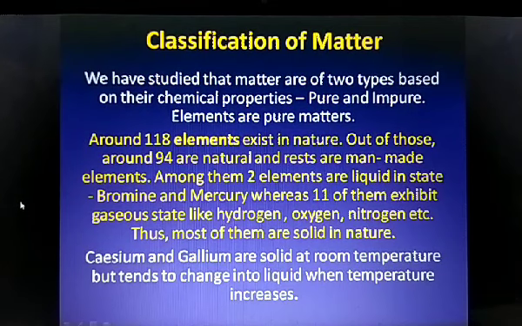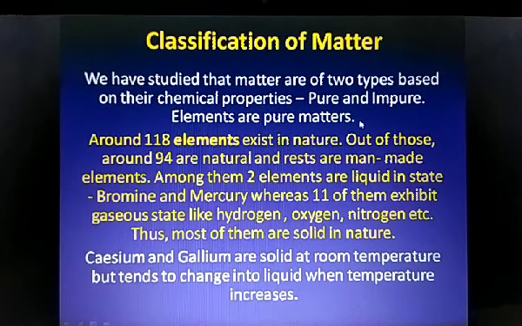So we have studied that matter is of two types based on its chemical properties, pure and impure. Elements are pure matter. Around 118 elements exist in nature. Out of those, around 94 are natural and the rest are man-made elements. Among them, 2 elements are liquid in state, like bromine and mercury, whereas 11 of them exhibit gaseous state, like hydrogen, oxygen, nitrogen, etc. Thus, most of them are solid in nature.